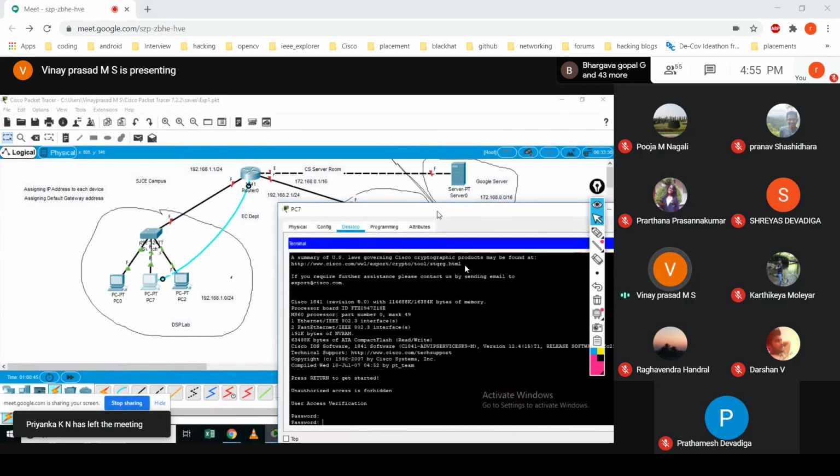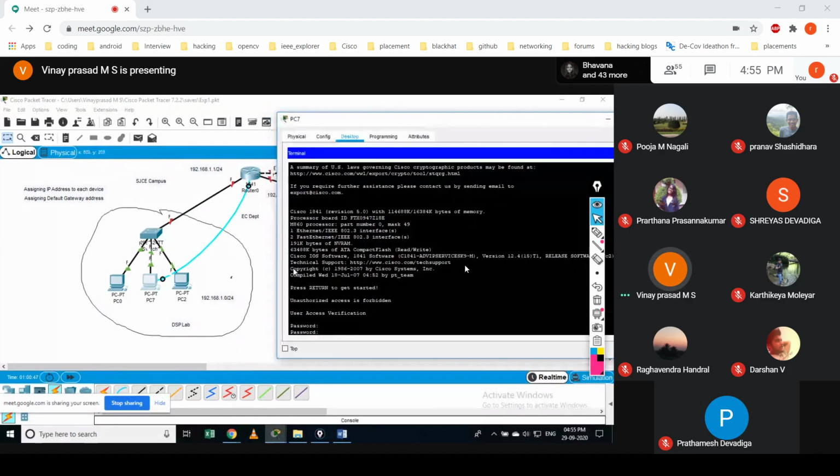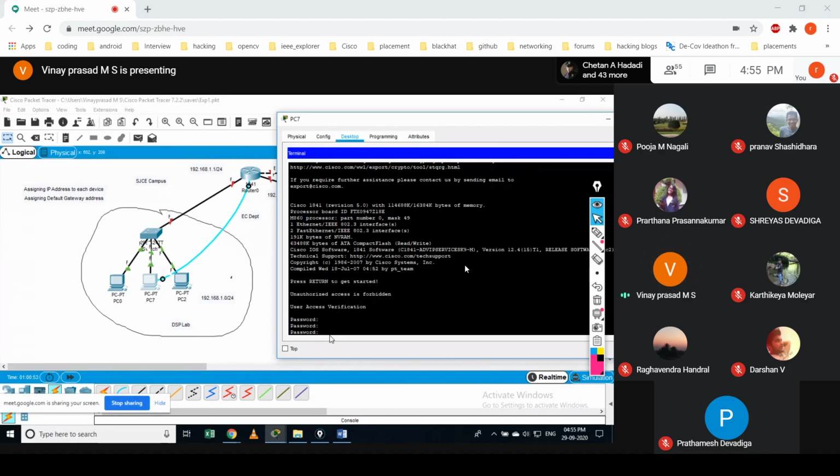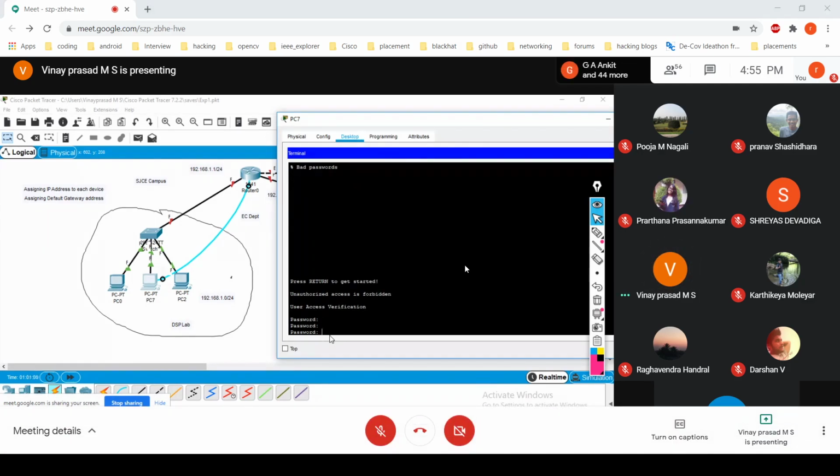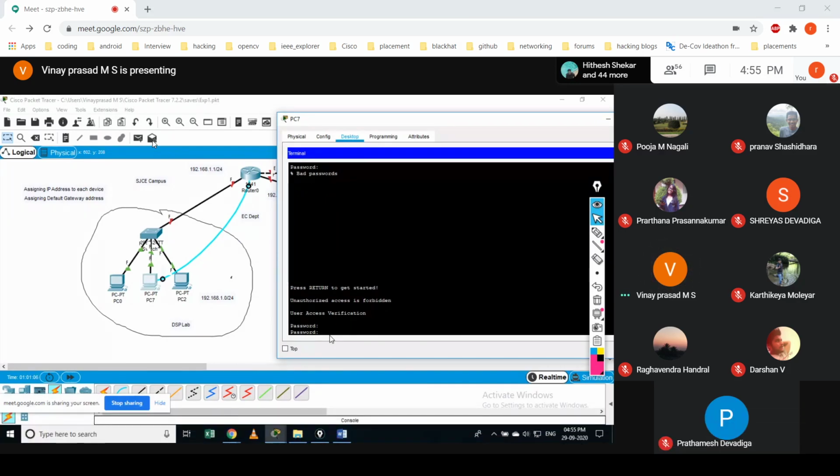See, now this is working, right? Even when the device is off, this works. It is asking for a password, so I must give the password which I set as Cisco. Enter. Again it is asking for a password. The console password, Cisco console. I would be able to access it. Then give enable, and the enable password is Cisco.